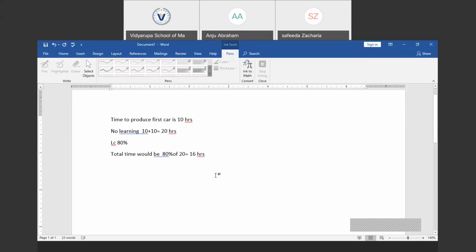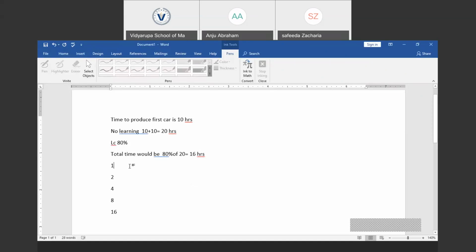So easily we could compute the total time required to produce cars, and at the same time, the average time required to produce the given number of units also. So in this cumulative average time learning model, it is said that when the cumulative number of units produced doubles, say, for example, if 1 unit is produced, the next doubling would be 2, the next doubling would be 4, the next would be 8, the next would be 16, as it continues.